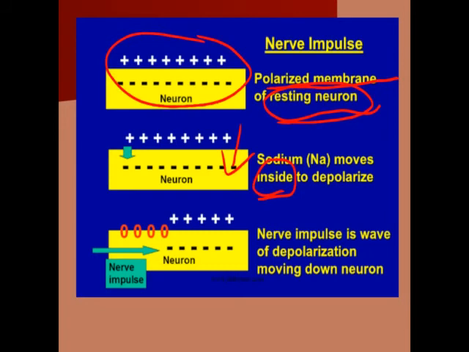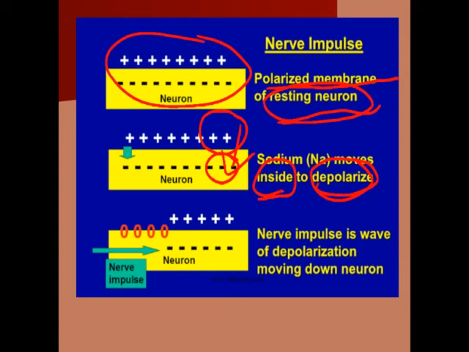When they move inside, the positive charge outside the cell decreases, the negative charge inside the cell decreases, and the potential difference between the extracellular part and the intracellular part also decreases. When this potential difference decreases, the condition moves to the depolarization state, as the difference between the positive and negative charge has decreased.